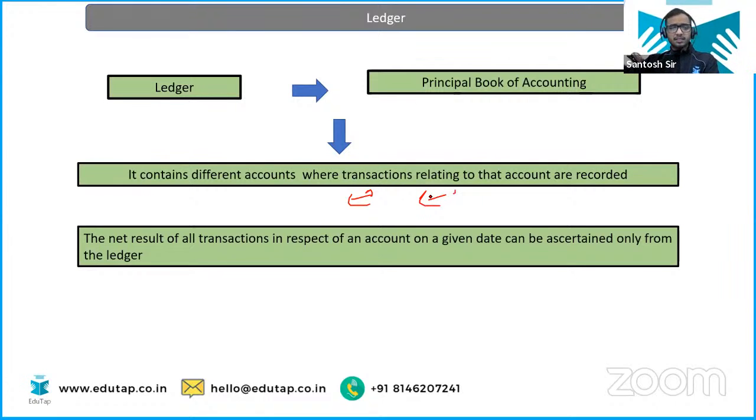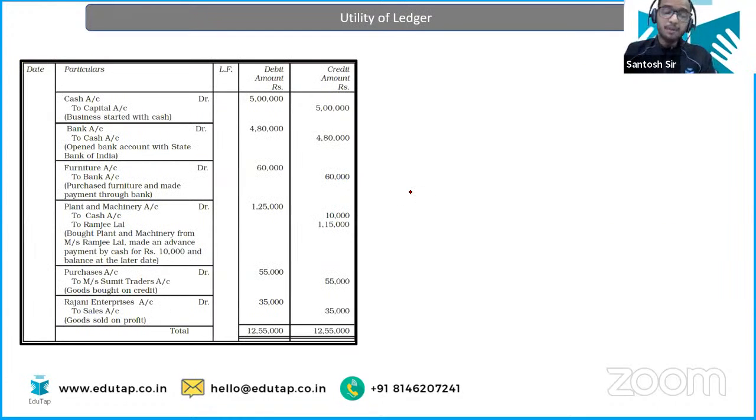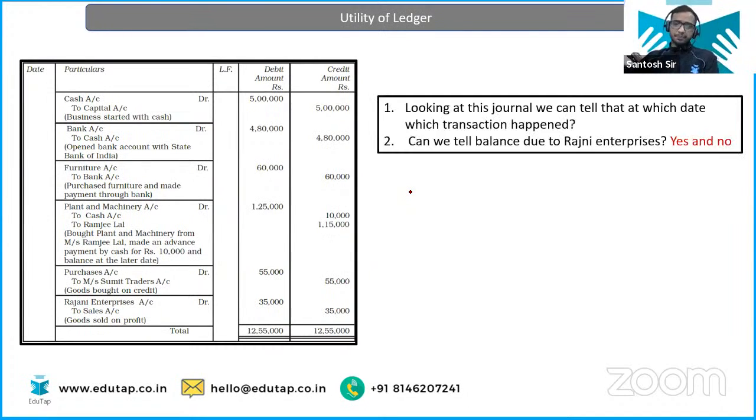We have done this. Okay, let's understand with the help of an example. What is the utility of the ledger and how do we prepare the ledger account? Let's understand that. Suppose we have the journal book. Now, looking at the thick journal book, you have a lot of entries in it.